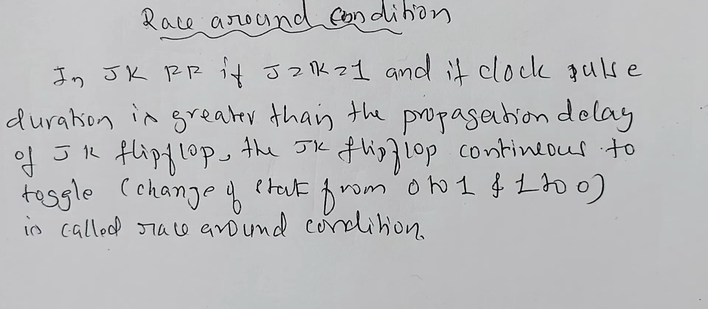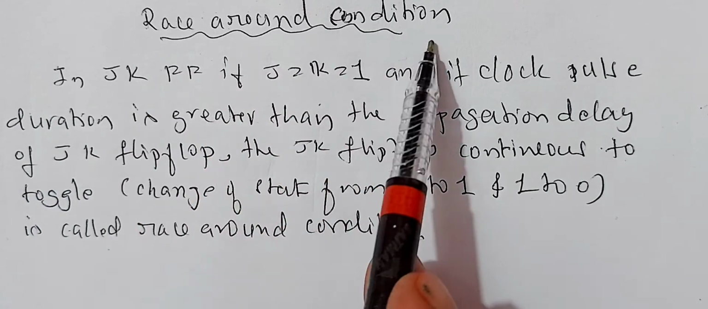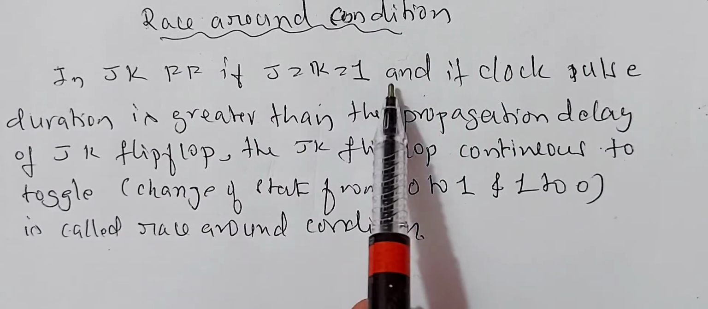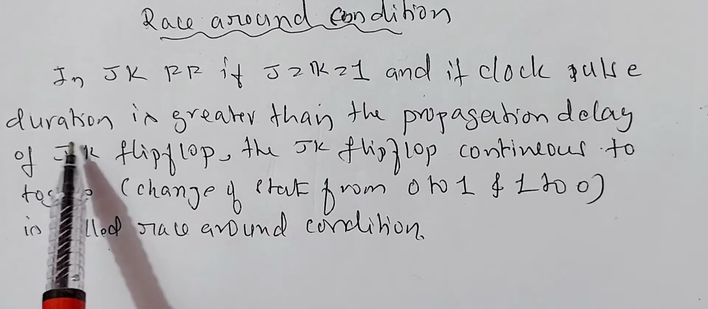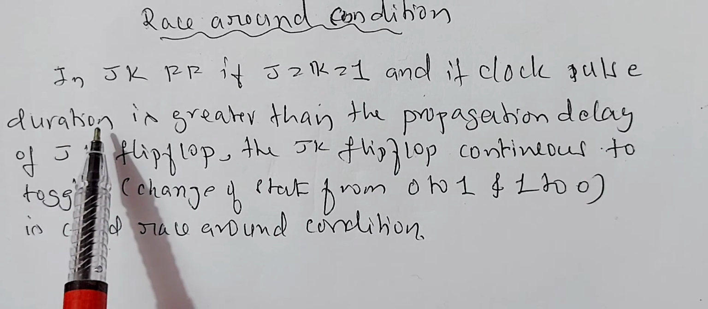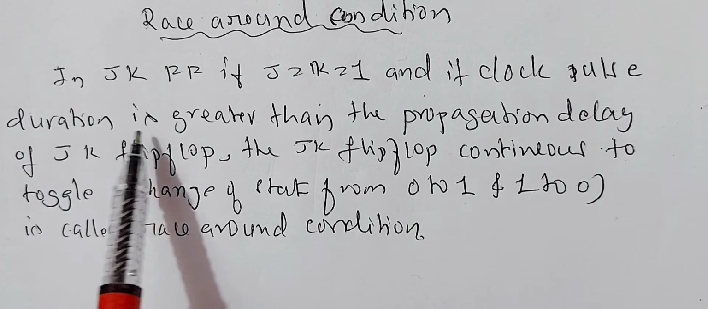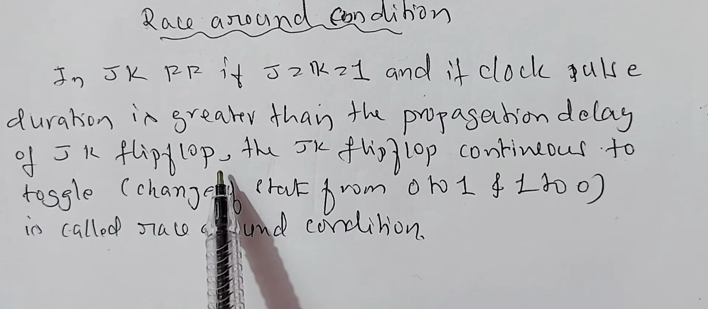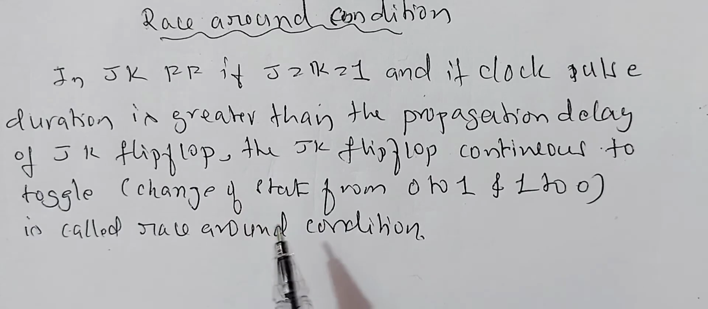First we shall discuss what is race around condition. Race around condition occurs in a JK flip-flop if J equals 1, K equals 1, and the clock pulse is present, and the duration of the clock pulse is greater than the propagation delay of the JK flip-flop. What is propagation delay? If you apply 1 and 1 as the input for the JK flip-flop, you will get an output, and the flip-flop will take some time to produce the output.